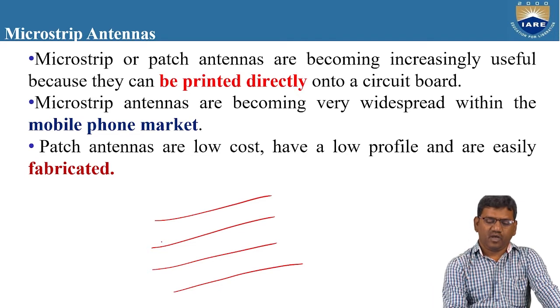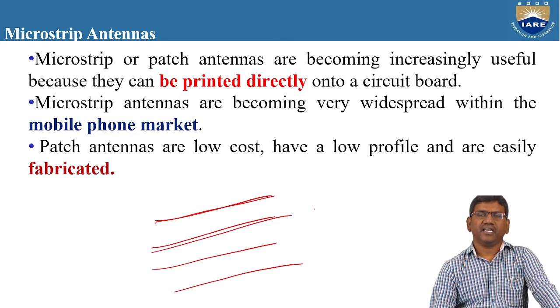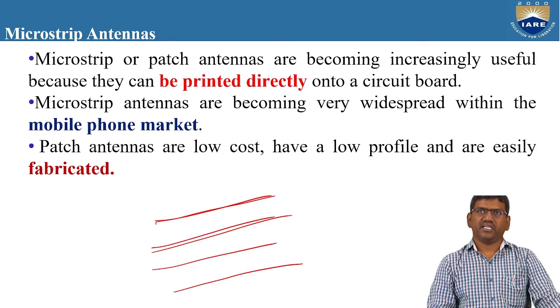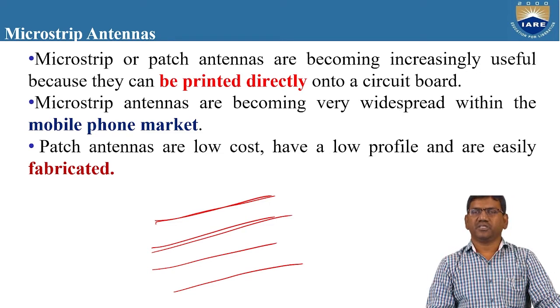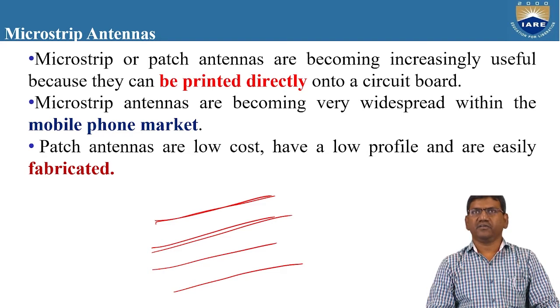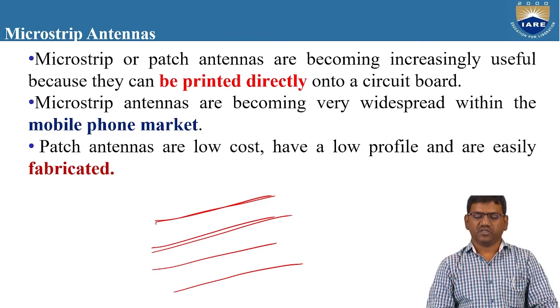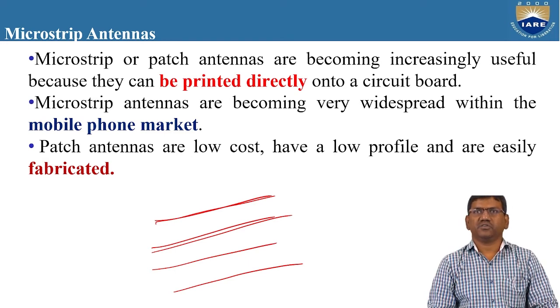That means these copper lines are fabricated directly onto the circuit board. Similarly, this patch antenna can also be fabricated or printed on any circuit board directly. It is not a separate device. Otherwise we would need another cable to connect it by means of a transmission line to the circuit board. So we can directly print this microstrip antenna onto the circuit board.